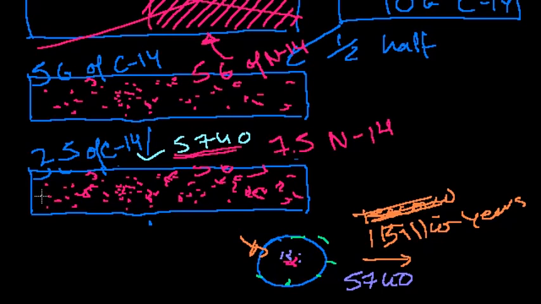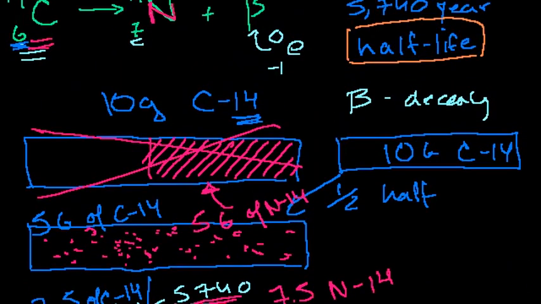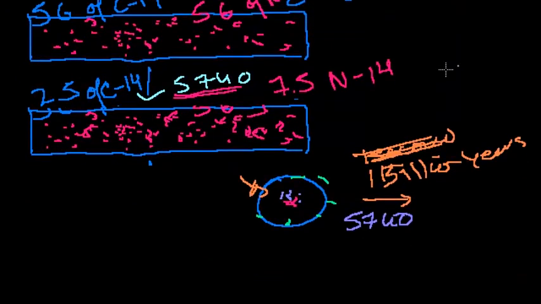Now, if you look at it over a huge number of atoms, if you start approaching Avogadro's number or anything larger, then all of a sudden you can use the large numbers to say, okay, on average, if each of those atoms had a 50% chance, and I have gazillions of them, half of them will have turned into nitrogen. I don't know which half, but half of them will turn.